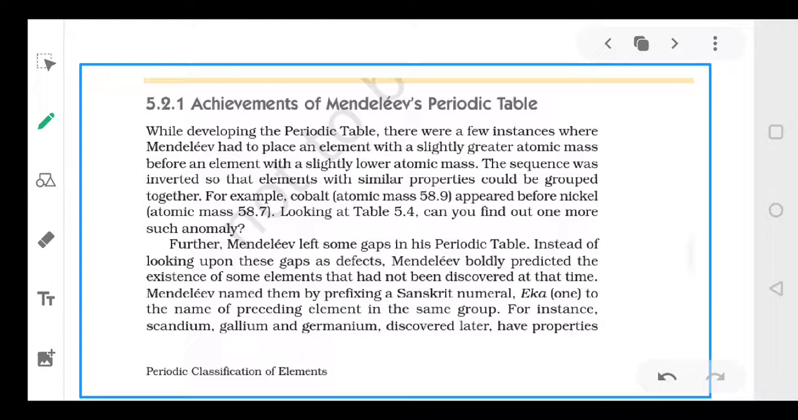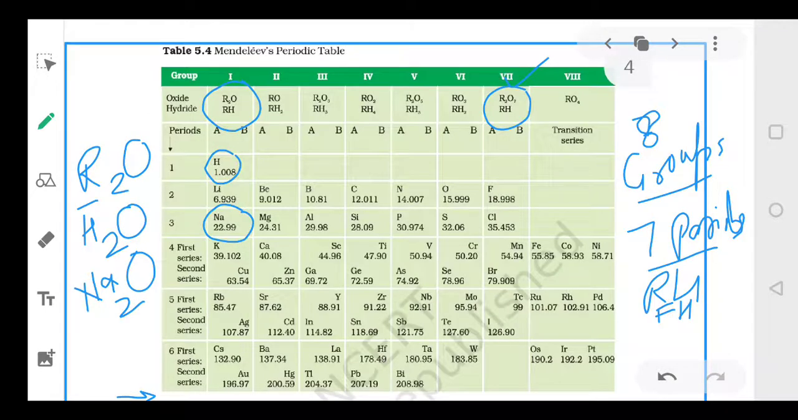Now coming to the achievements, why do we consider the Mendeleev's periodic table was important? क्यों मानते हैं कि मेंडलीफ का पीरियोडिक टेबल जो मोस्ट इम्पॉर्टेंट है? सो क्या अचीवमेंट्स हैं इस टेबल की? First, Mendeleev had placed an element with slightly greater atomic mass before the element which is having slightly lower atomic mass. Let's see this in the table.